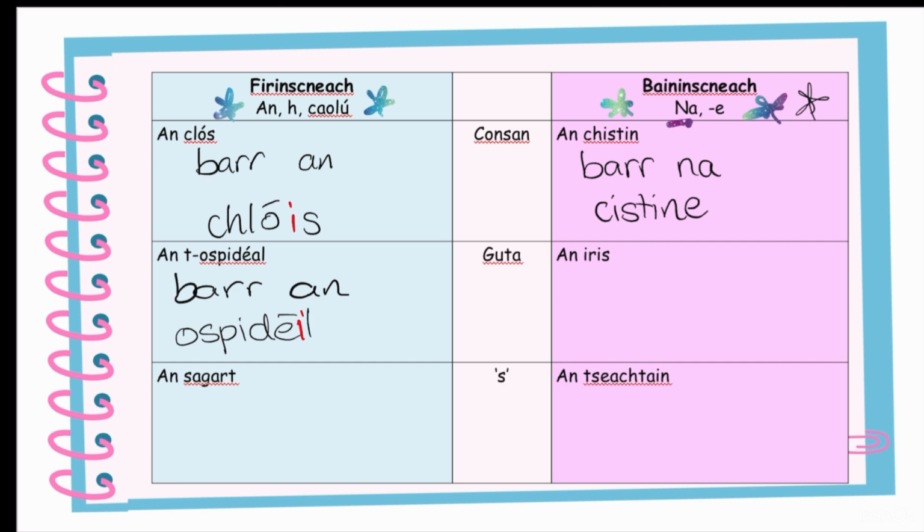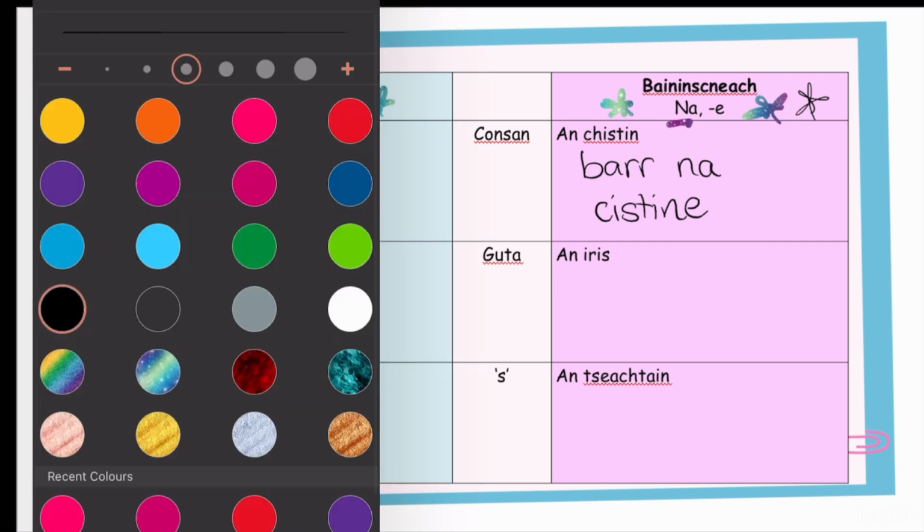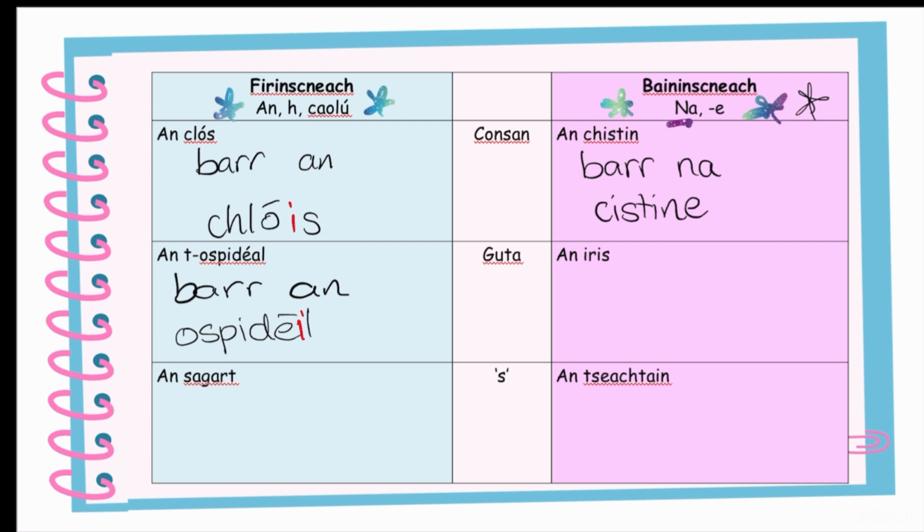And for an Iris, then the top of the magazine, I would say bor, and then an changes to na. Now, with na, it ends with a vowel. Iris starts with a vowel, so I think we know what's going to happen here. We're going to add in a little H. Bor na hirise. For an sagart, it's a word beginning with S, which is Firinscneach. And it didn't take anything in the regular. So if I want to say this, the priest's house, it's teach an sagairt. Can I put in a H?